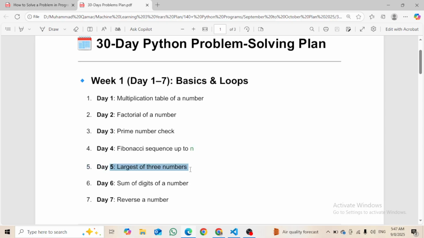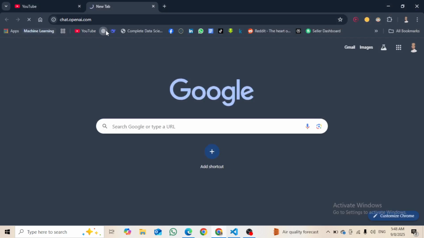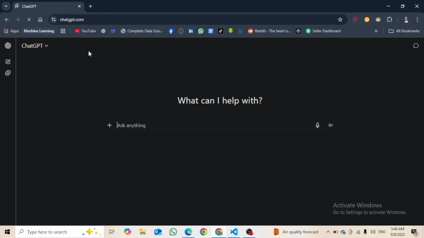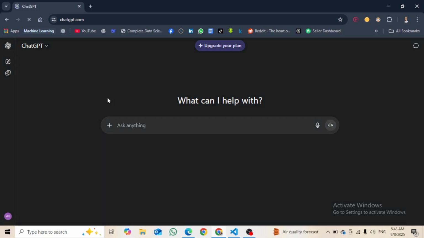So yes, today is day 5 of this 30-day Python program problem solving plan, and we are going to solve this problem. So let's solve this problem, which is the largest of 3 numbers. I guess I do not need to ask ChatGPT for this, but since we have made things easy for ourselves, I have to ask ChatGPT for you guys.